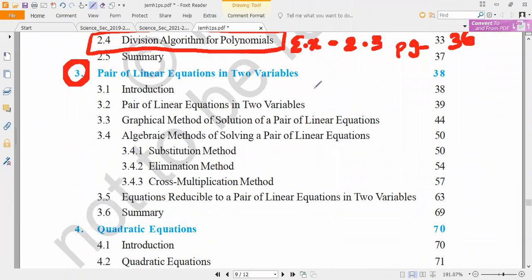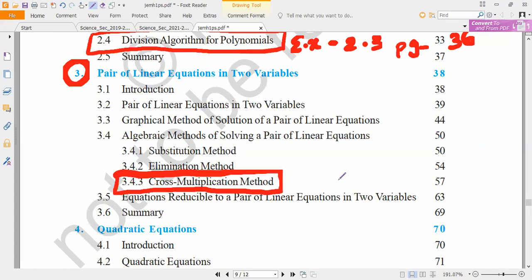All of you come to pair of linear equations in 2 variables. Everything exists. Only 3.4.3, cross multiplication, is the deleted portion. All the remaining things are there. Only one method is deleted. That is the cross multiplication method.